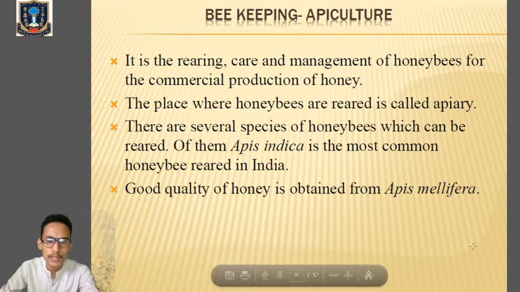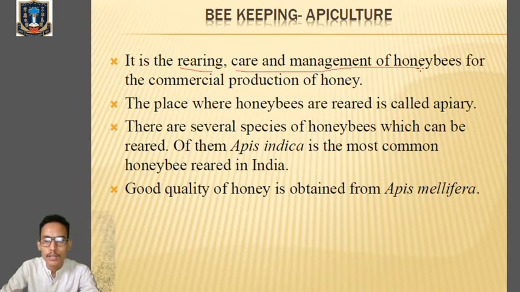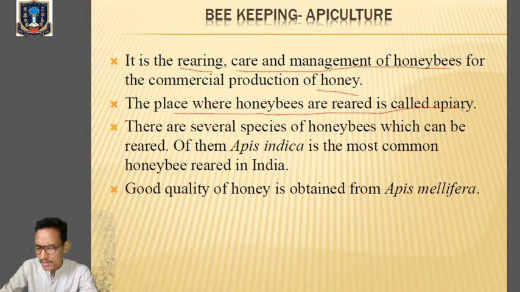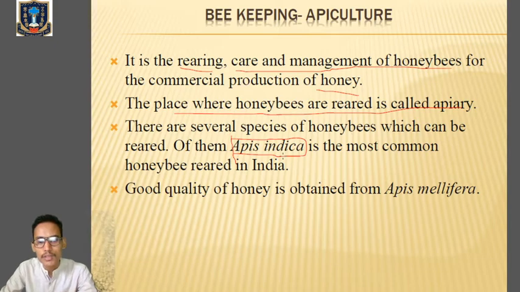Alright, here we are simply rearing, taking care of, and managing the honeybee mainly for obtaining honey and other products like beewax. The place where honeybees are kept is called an apiary. Now in India, we have several species of honeybee, but the most important is Apis indica. Remember this name; it's very important. Clear? Apis indica is the most common honeybee reared in India, but good quality honey is obtained from Apis mellifera.